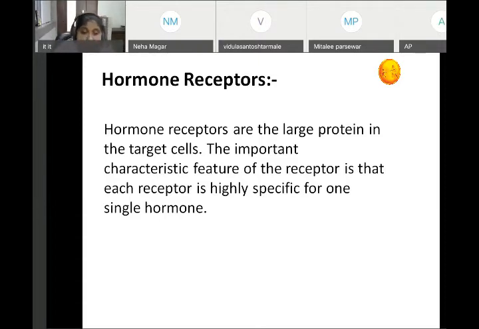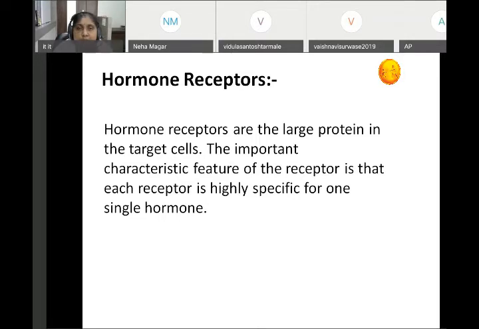Remember that the receptors are specific for a single hormone. If the receptor for the parathormone is present, the hormone of the thyroid will not attach to the receptor for the parathormone. So be specific: the receptors are specific for specific hormones.